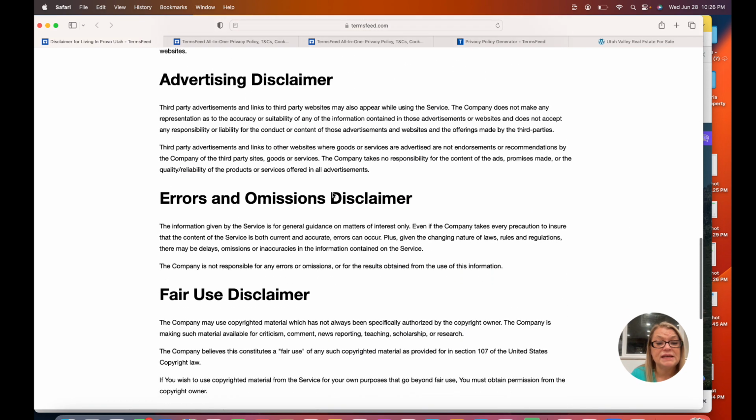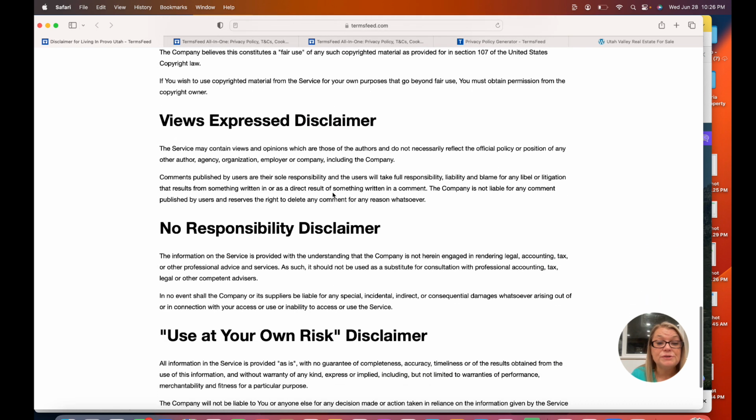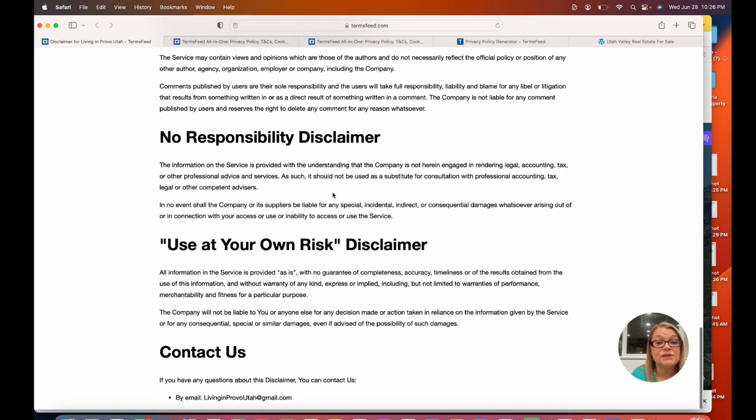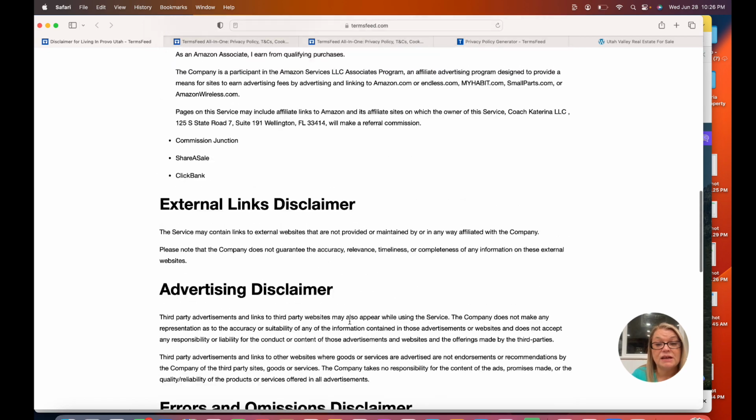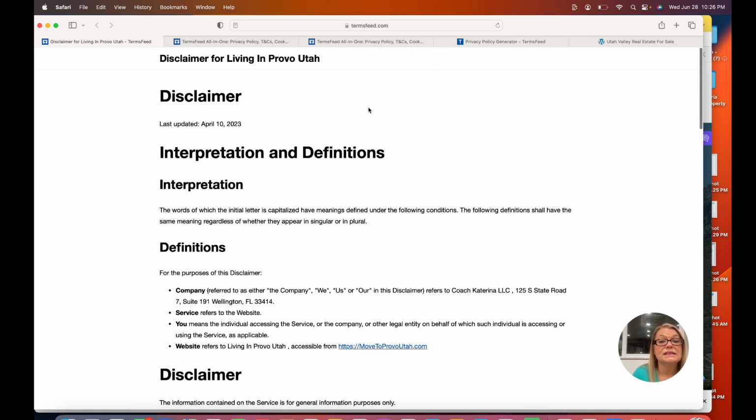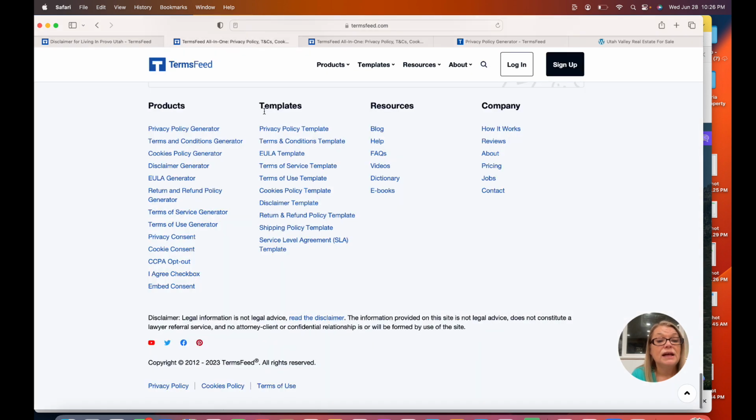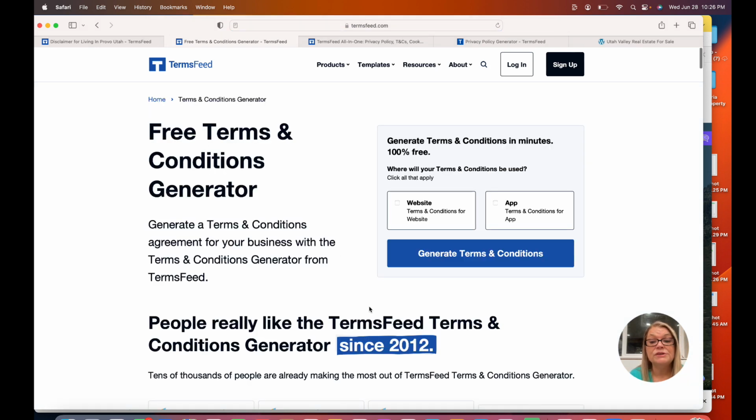Links, advertising, errors and omissions, fair use, views expressed, no responsibility, use at your own risk, and then they can contact us. So that's what a disclaimer page looks like. It'll generate it, and then they send it to you. You can get it in different formats. Let's go back and see how they give you the formats. Let's see here. So here's, you can generate your terms and condition right here.